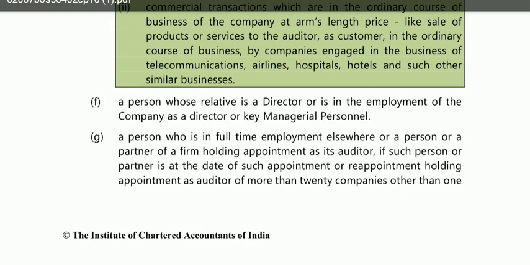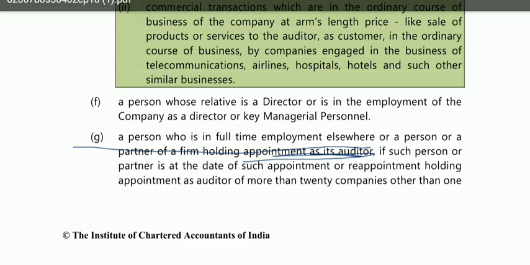See, in this point, what I told you is that from the 21st company, that particular person will become disqualified to become the auditor of that company. See here, for the first point, I have already told you that if he is in full-time employment elsewhere, he will not be allowed to be the auditor. Also, the second point is that if he is holding appointment as auditor of more than 20 companies, then from the 21st company he will become disqualified. Now what is this 20 companies? This is the ceiling on the number of audits of that particular person.